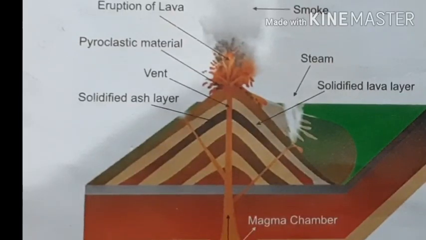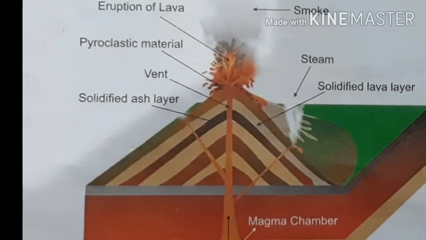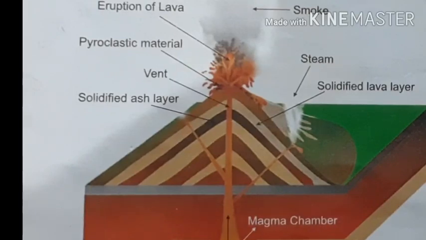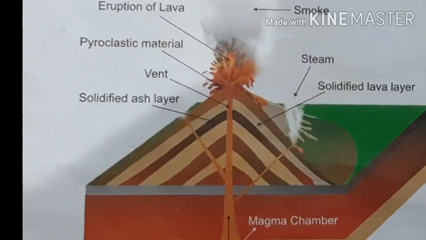The small stone-sized particles in the magma are named lapilli. And when large materials are ejected through the volcanic eruption, they are known as bombs.